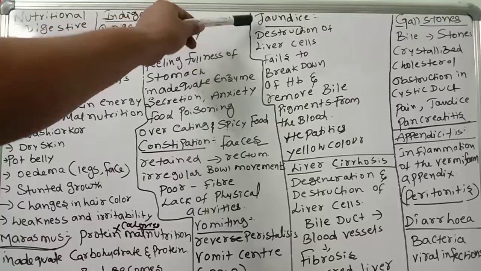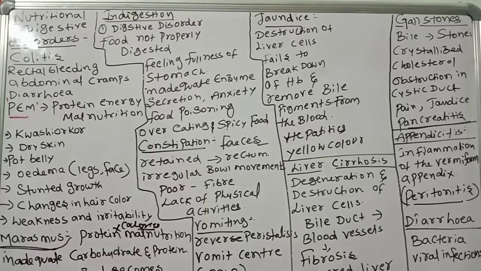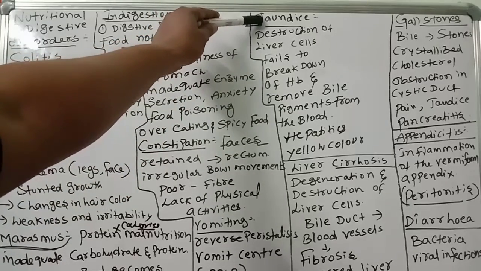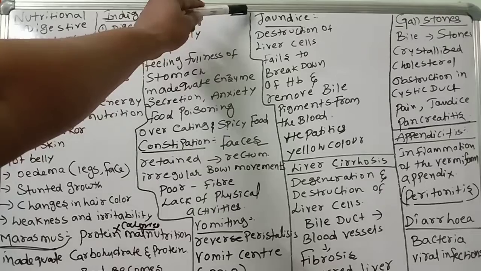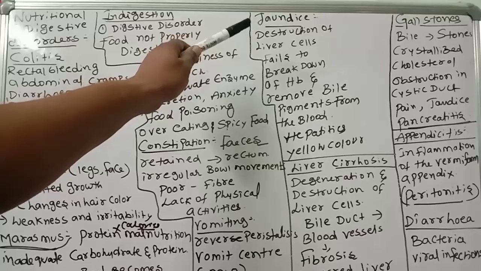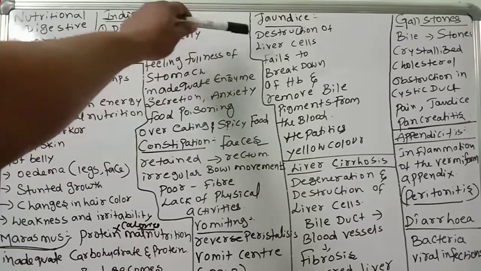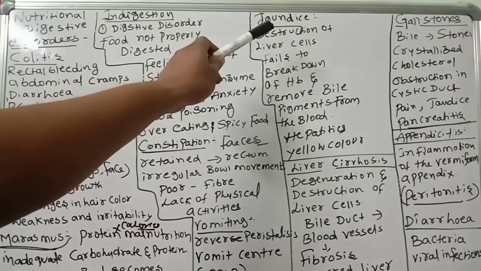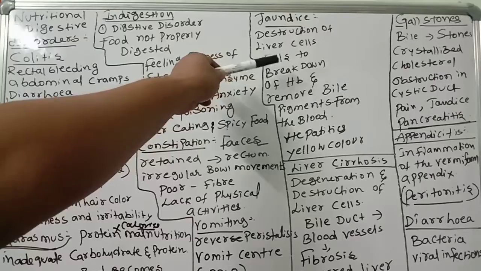Next problem is jaundice. It's a very, very dangerous disease. People will suffer a lot with this problem. It is a condition in which the liver is affected, and the defective liver fails to break down hemoglobin and to remove bile pigments from the blood.